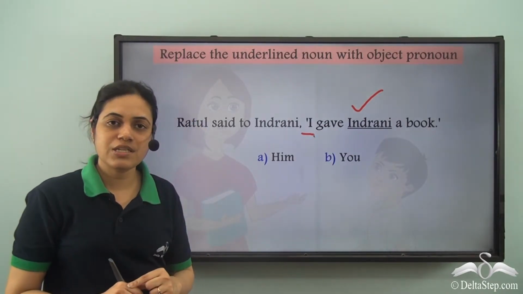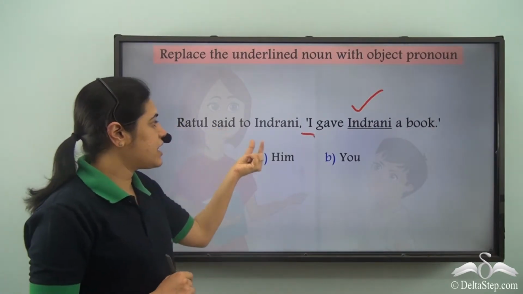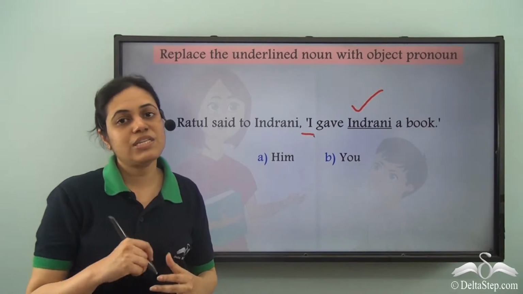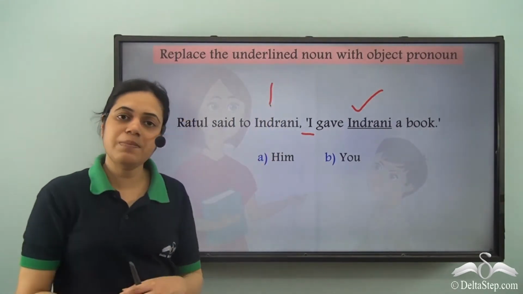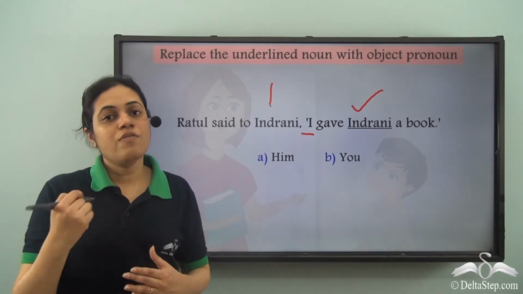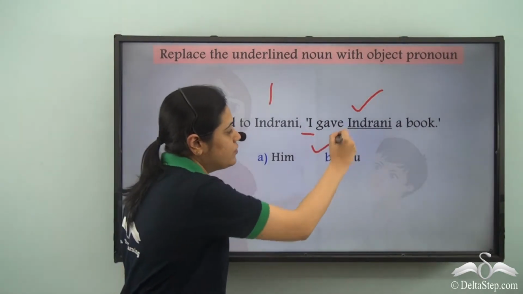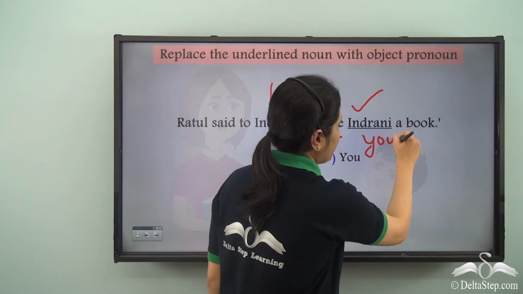Indrani is the object. What is the object pronoun? Well, Ratul said to Indrani. So, Indrani is the person spoken to. It is second person and it is one single person. So, second person singular object pronoun is you. So, it will be I gave you a book.